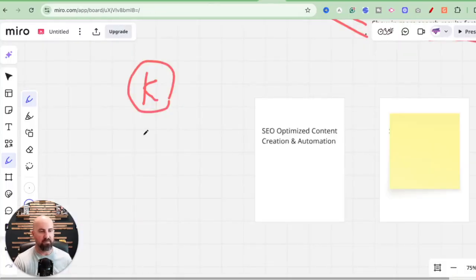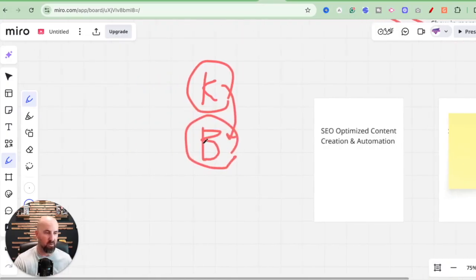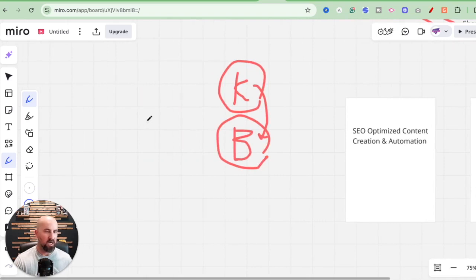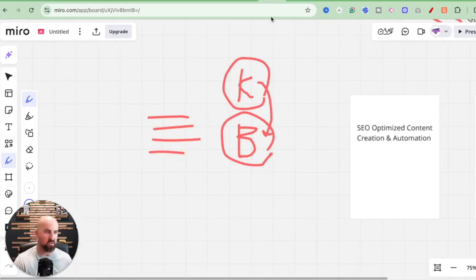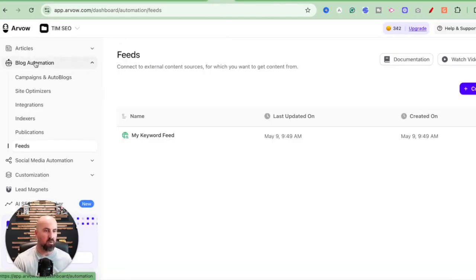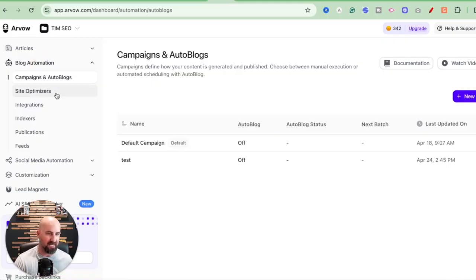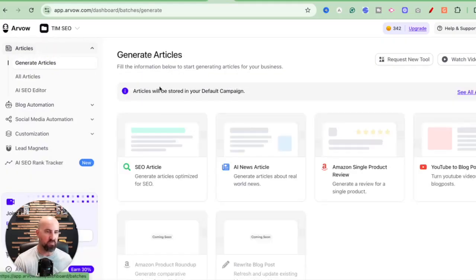The second step is, of course, the content itself. So creating the blogs, creating the content that uses these keywords that we want to rank for. And the blogs are SEO optimized. So they'll include alt text images, they'll include internal links, external links, they'll include meta descriptions, all the things that are important when it comes to creating content that you actually want to rank for.